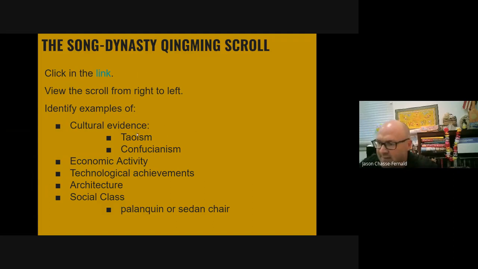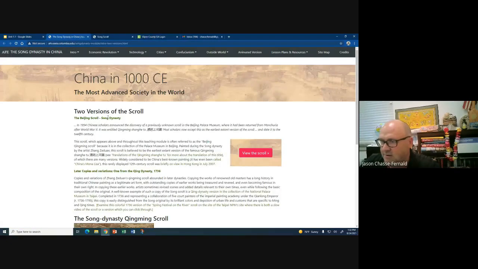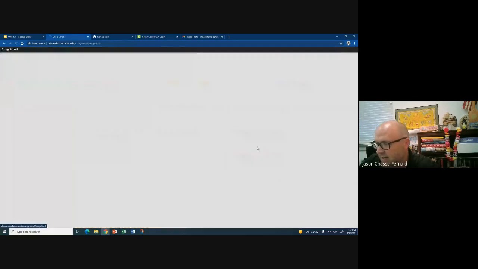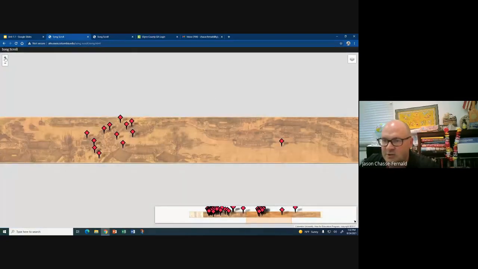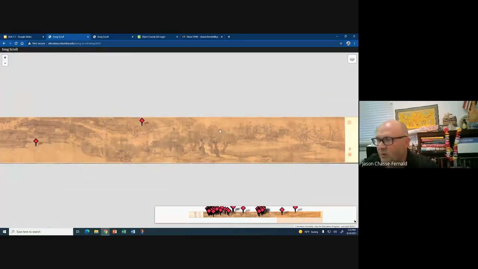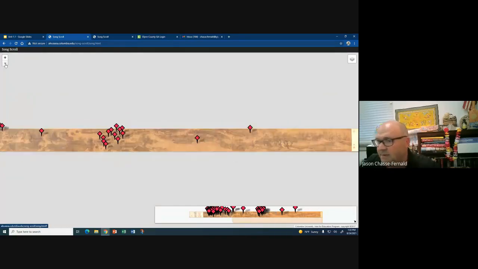What I want you looking for is the evidence of Taoism, Confucianism, economic activity, technological achievements, architecture, and any examples of different social hierarchies in that image. The link will take you to the Columbia University website, which has a little description of what it is, and then you can click in and see an interactive version of the scroll that you can zoom in on and really have a look around. If you want to go to Google Classroom and look at that before I go over it real quick, you're welcome to do so, or you can do so afterwards.